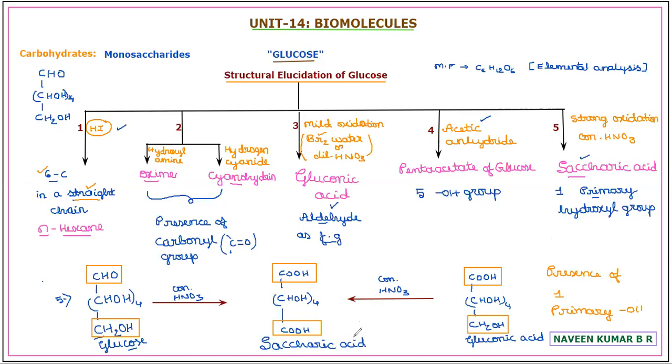So how it is written, how to practice the simple open chain structure of glucose, and what are the drawbacks in the open chain structure, we learn with the extension of cyclic structures, that is Fischer projection formula and Haworth structure, that will complete in our next class. Thank you.